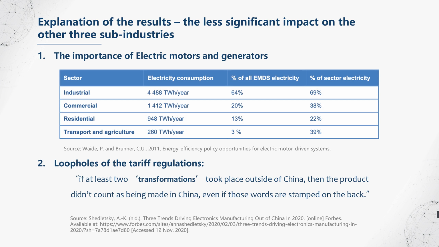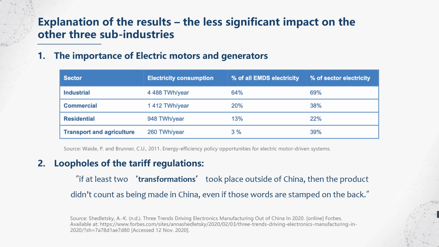Compared with the transmission apparatus sub-industry, the impacts over the other three sub-industries are less negative, and there could be a number of possible reasons. First, this can be caused by the nature of the product. Let's take electric motors and generators as an example.